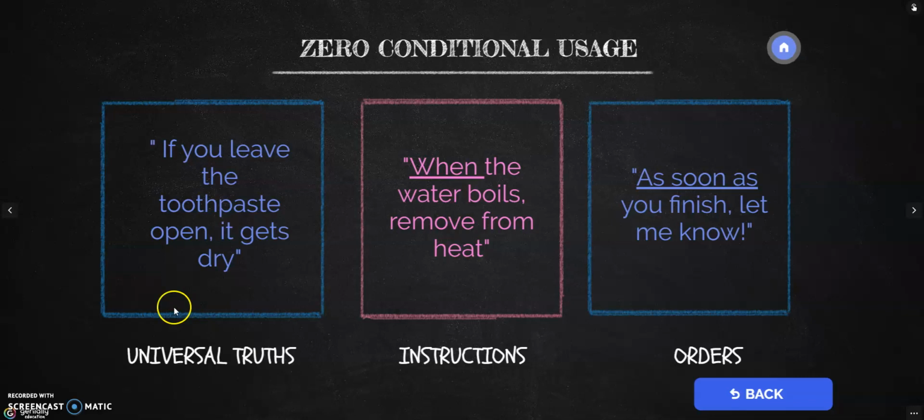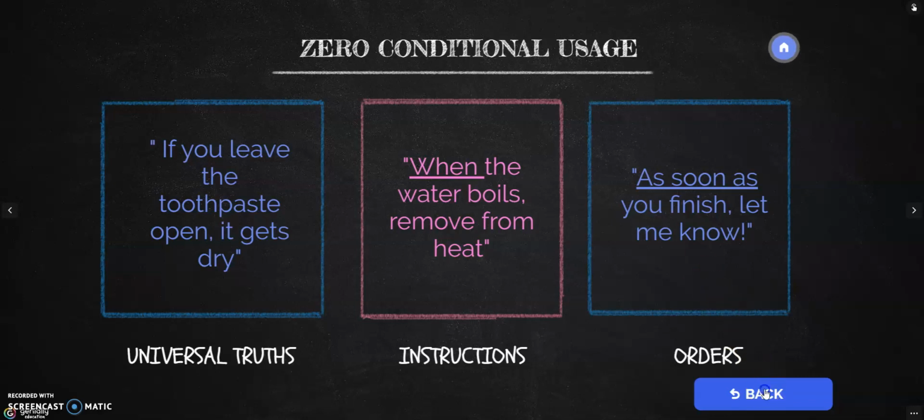Now, as you can see, in the first case, we use an if clause. The conditional is formed using if. But in English, you can use other particles apart from if. You don't necessarily need to build the conditional with if. You can use when, or you can use as soon as. And it's still a conditional, okay?